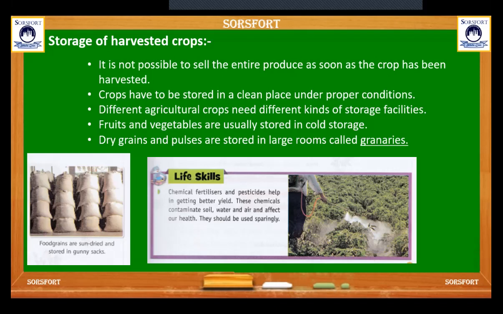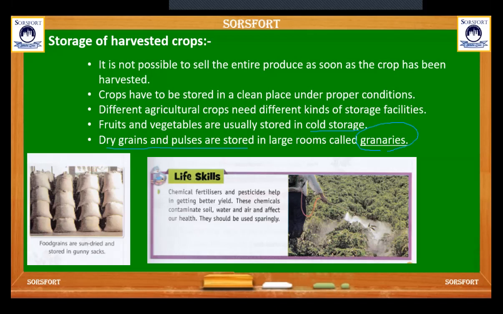Then next, storage of harvested crops. It is not possible to sell the entire produce as soon as the crop has been harvested. Crops have to be stored in a clean place under proper conditions. Different agricultural crops need different kinds of storage facilities. Fruits and vegetables are usually stored in cold storage, but dry grains and pulses are stored in a large room that is called a granary.